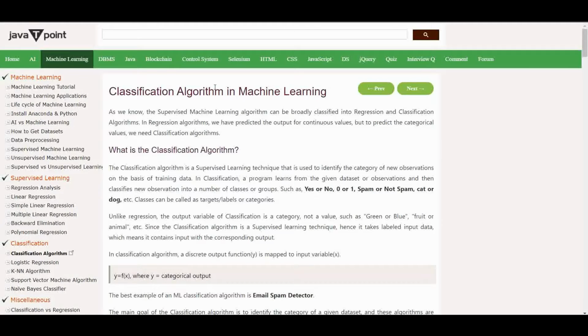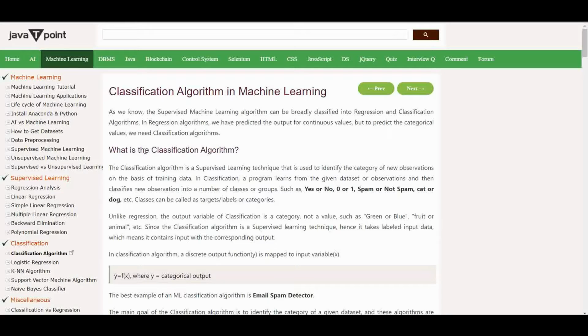So what is a classification algorithm? As we know, it is a supervised machine learning algorithm. Supervised machine learning algorithms can be classified into regression and classification algorithms. In regression algorithms, we can predict the output for continuous values, but to predict categorical values, we need a classification algorithm. So we now know why we are using a classification algorithm: just to predict the categorical values.